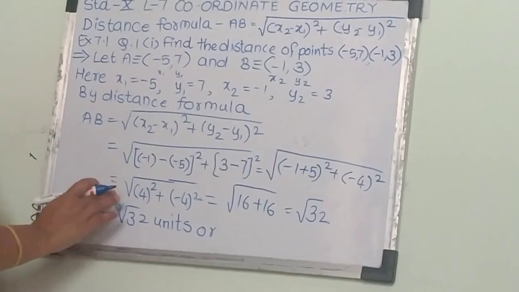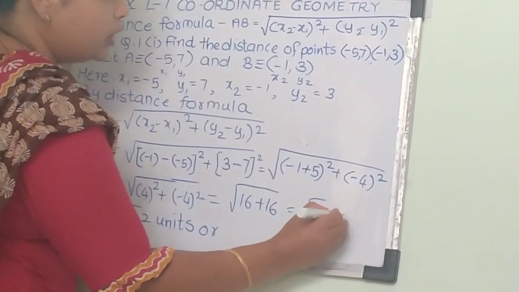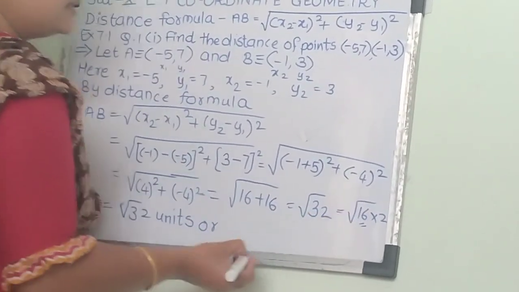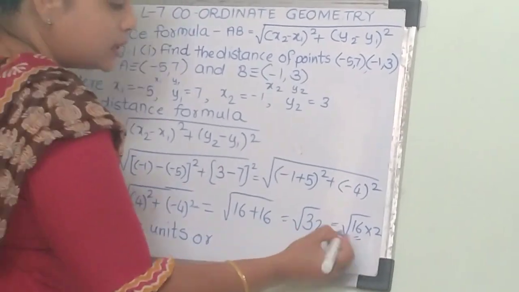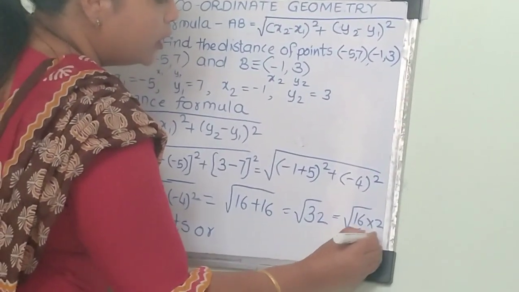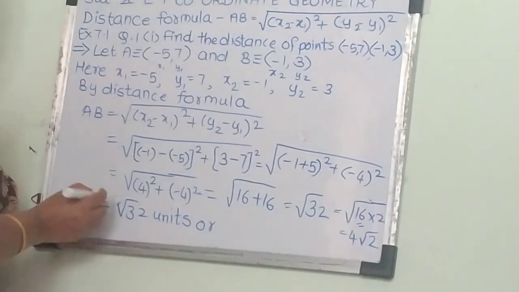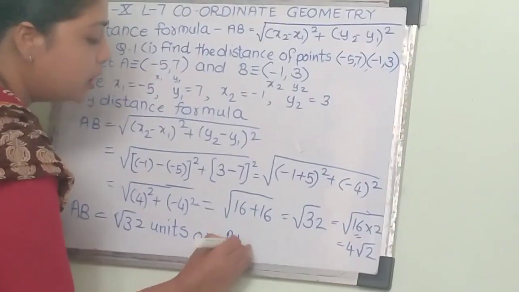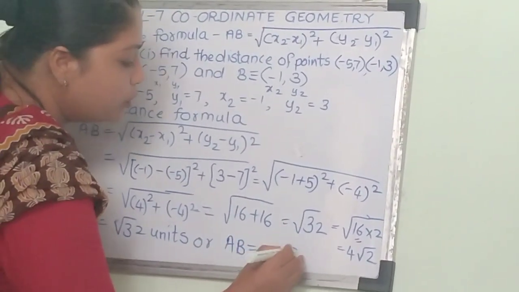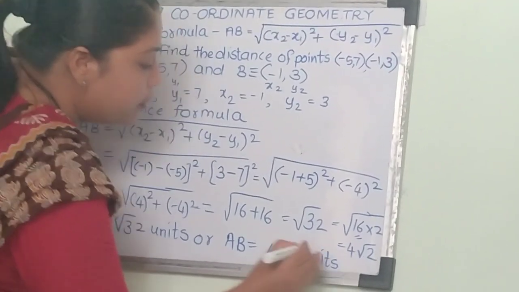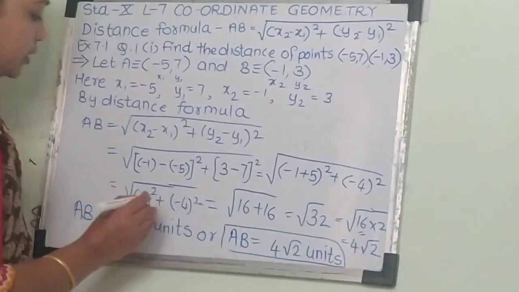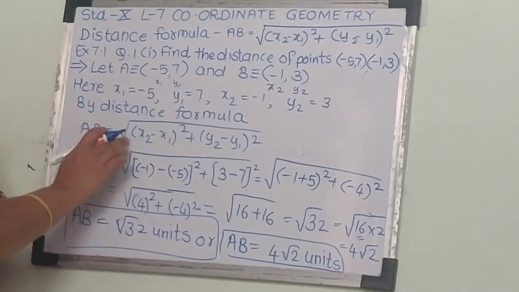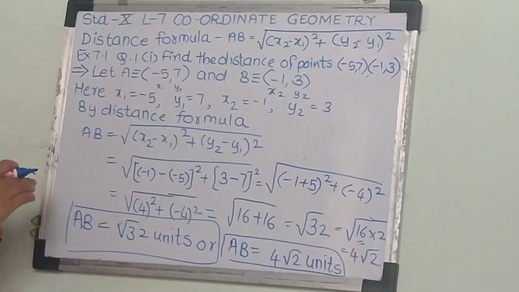or we can simplify this 32. We know that 16 2s are 32, 16 is the square of 4, so 16 will come out, it will be 4 root 2. So we can write AB equals root 32 units, or we can write AB equals 4 root 2 units. Both the answers are correct for the final exam. So in this way we can apply the distance formula to find the distance between these 2 points.